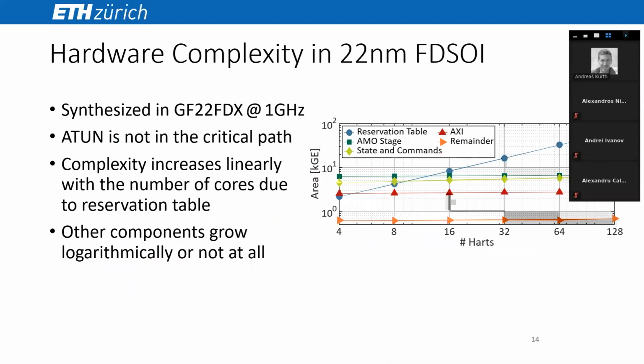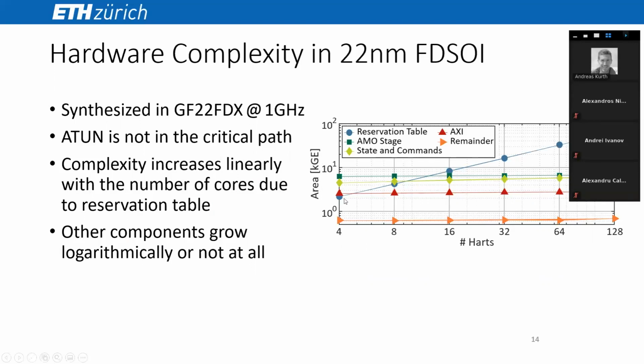Finally, we looked at the hardware complexity in a 22 nanometer FDSOI technology from GlobalFoundries. We synthesized the entire system that we discussed in the beginning at 1 gigahertz. And the ATUN is not on the critical path, meaning it does not limit the 1 gigahertz. It could go even faster, probably up to 2 gigahertz at 22 FDSOI. As you can see on the right-hand side, we have an increasing number of harts, or cores, up to 128. And on the y-axis, we have the area in a technology-neutral unit.